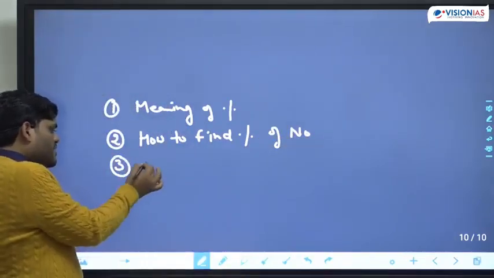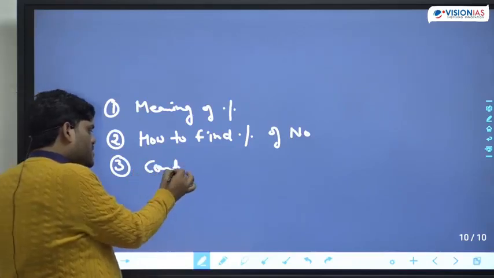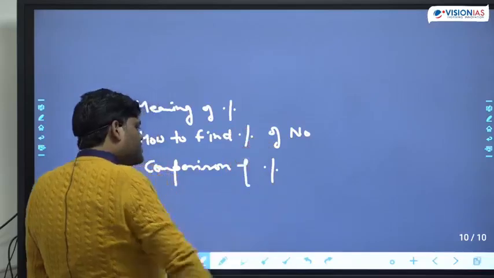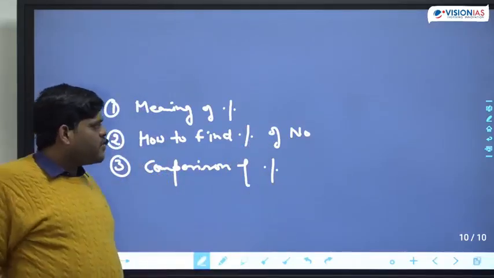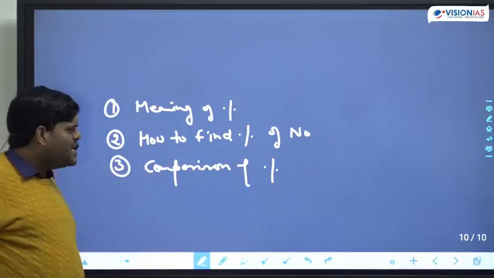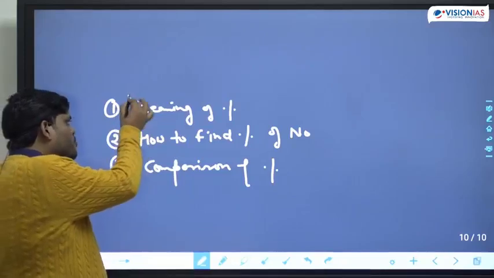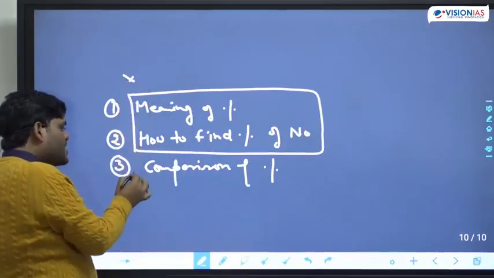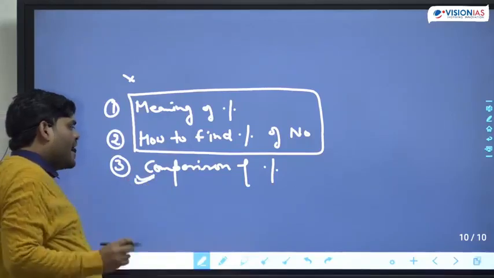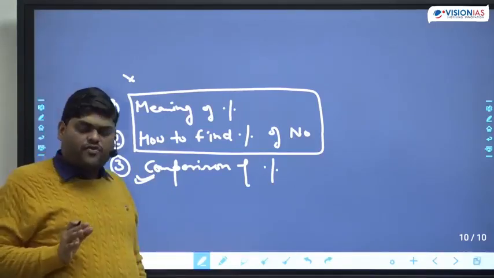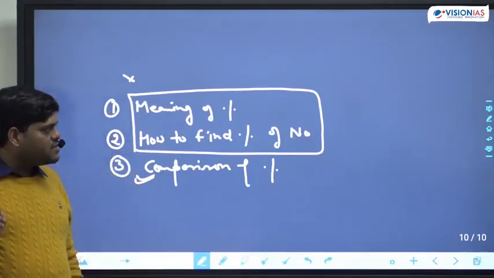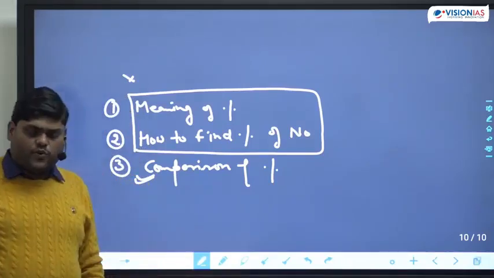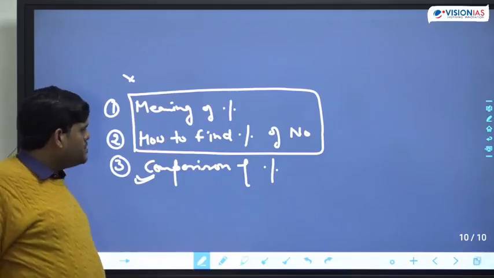And the third thing we have learned is comparison of percentage. They are not asking the first two parts directly, but they are asking the third part directly, and they have asked a lot of questions from the third part. Okay? Let's do it.